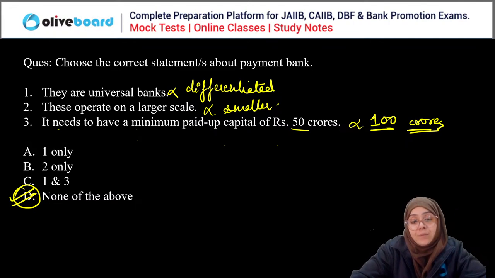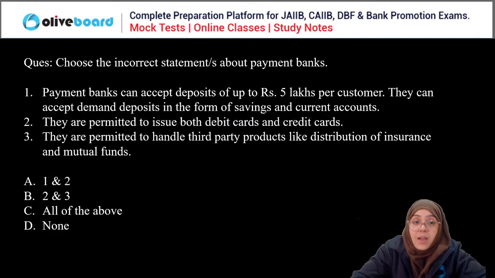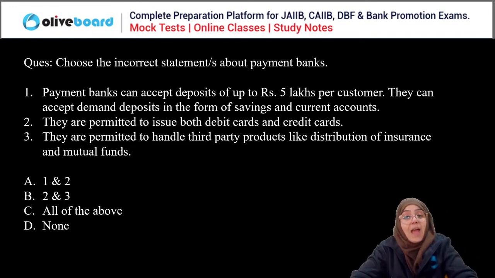Yes. Next question. We have to choose the incorrect statement regarding the payment bank again. Payment bank can accept deposits up to rupees 5 lakh per customer. They can accept demand deposits in the form of saving and current account. They are permitted to issue both debit and credit card. They are permitted to handle third party products like distribution of insurance and mutual fund.